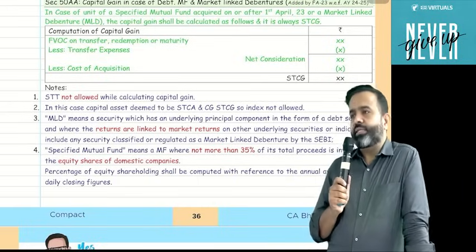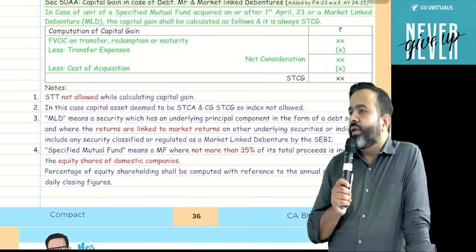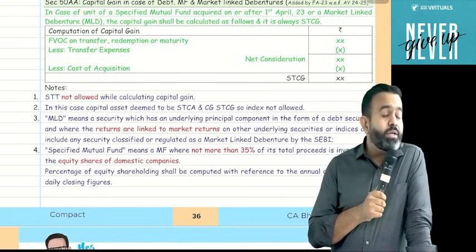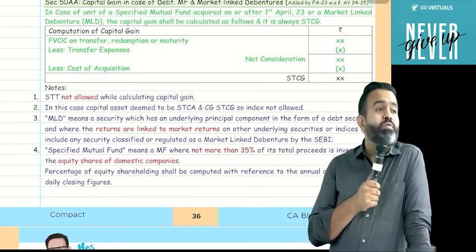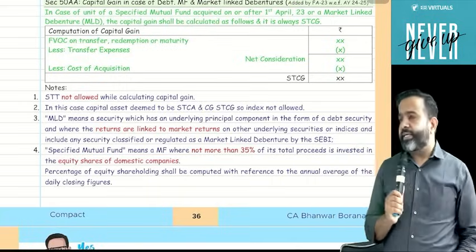So Nirmala Sitharaman ji made one amendment this year and introduced one new section, that is 50AA. On this section, you will get one MCQ in this examination. Guys, this section says that, try to understand.